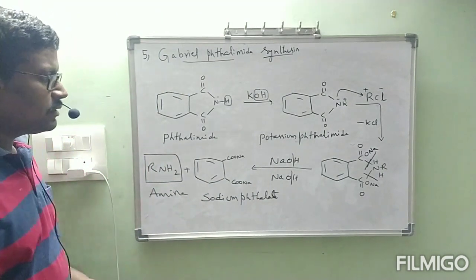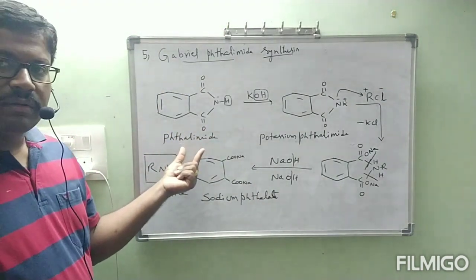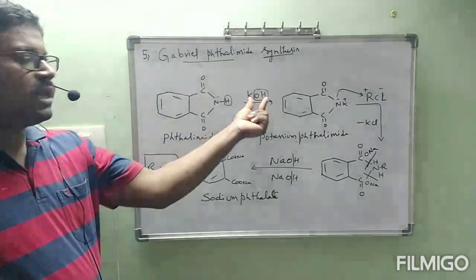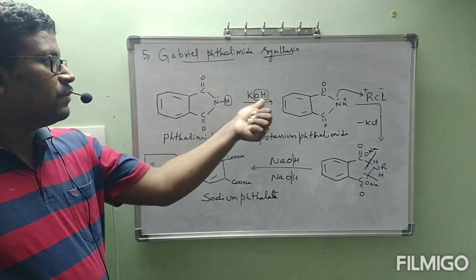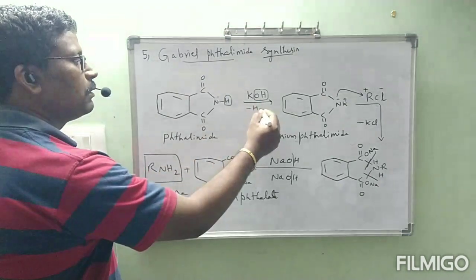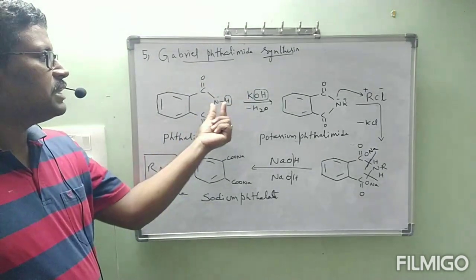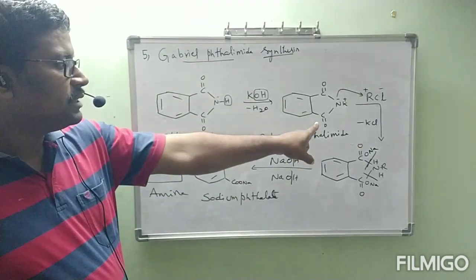Okay, now see once again. This is the initial compound we have taken, that is phthalimide. That phthalimide is going to react with KOH. H plus and OH minus will be removed as water, minus H2O. Then this N minus and K plus will be reacted as NK. Then it is formed like this.